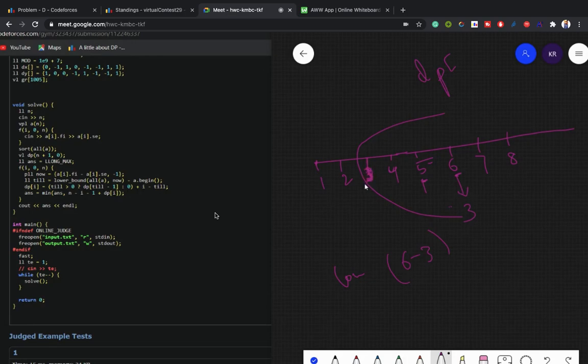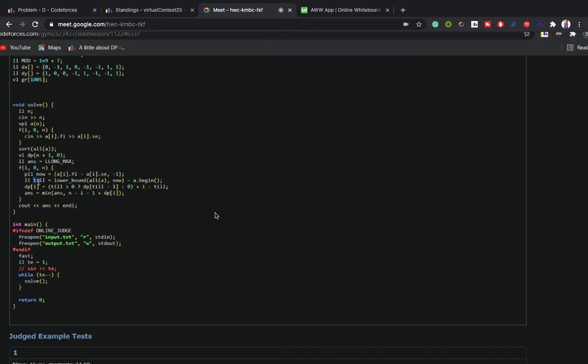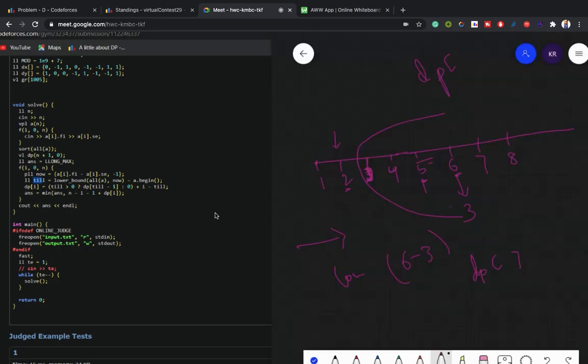We have already stored what happens if we start the process from here, as we are processing from left to right. So dp of till is the position till which the bombs will be destroyed in this range. The previous range we have stored in the previous indexes of the DP.